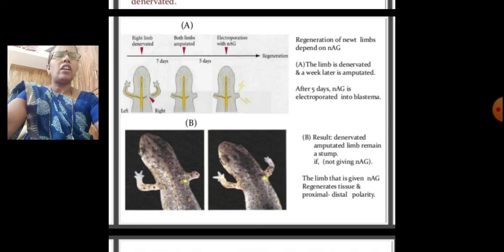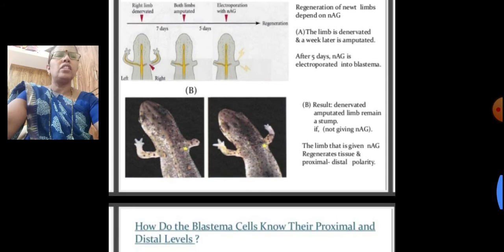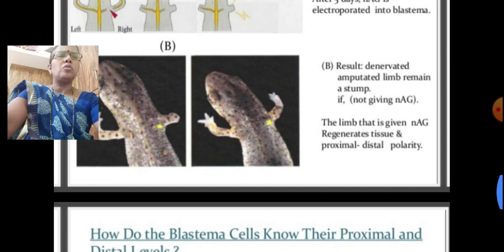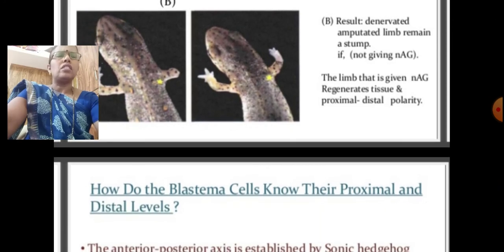A limb is denervated and amputated, and after 3 days or 5 days, NAG is electroporated into the blastema. We see the result: the denervated amputated limb remains a stump if not given NAG. The limb that is given NAG regenerates tissue with proximal-distal polarity.